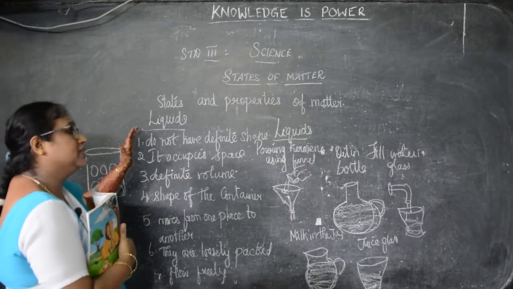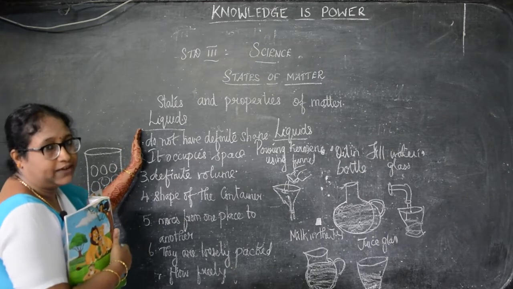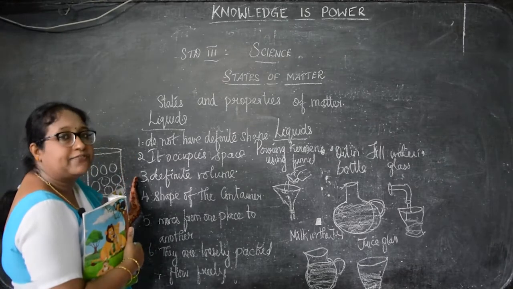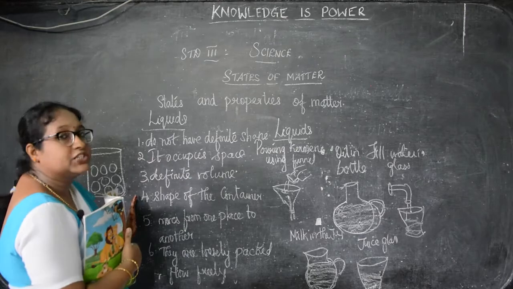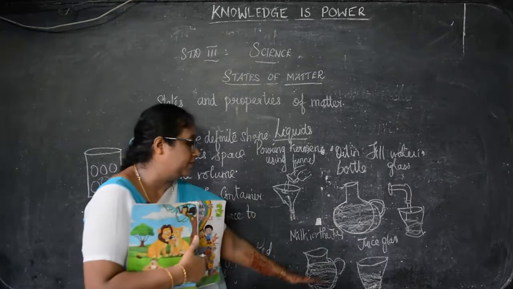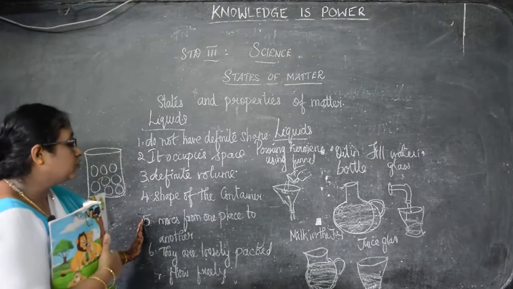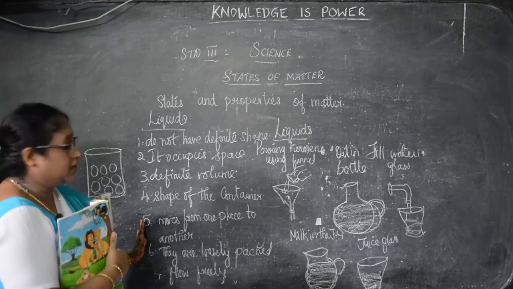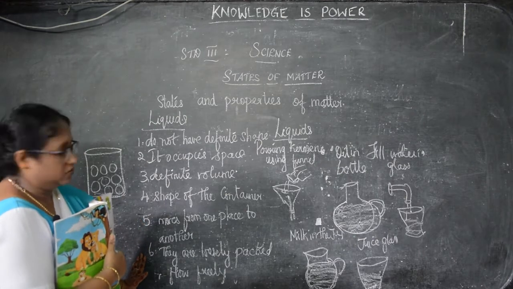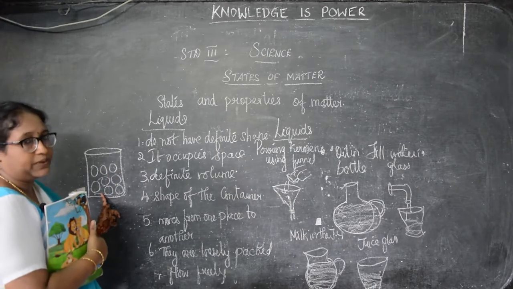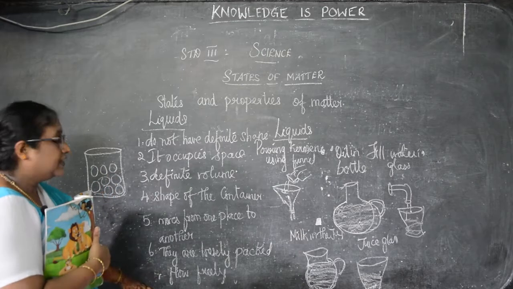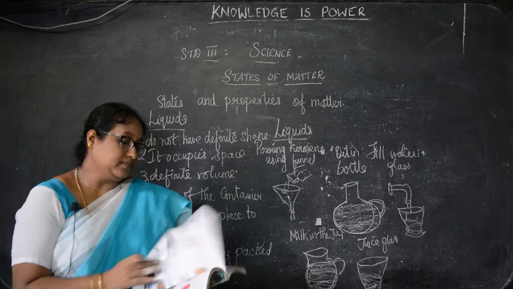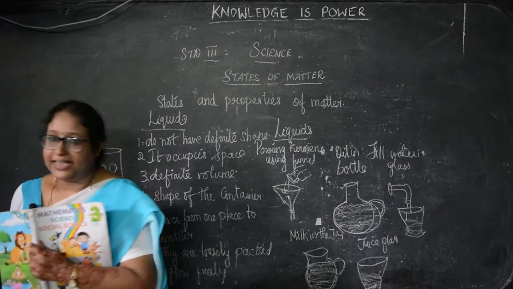So what are the properties? It does not have a definite shape. It occupies a space. It has a definite volume. It takes the shape of the container, whatever we fill it in, it takes the shape of that. It moves from one place to another. They are loosely packed. The particles are loosely packed. They can flow freely. So these are the properties of the liquids. Next we will go to the gases.